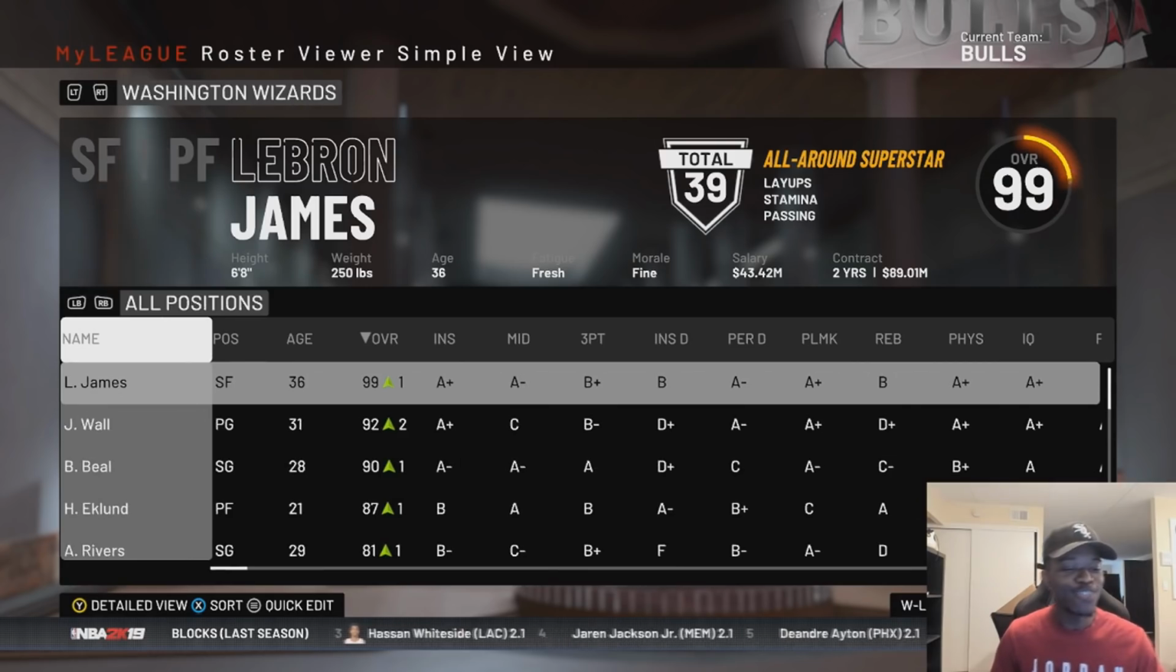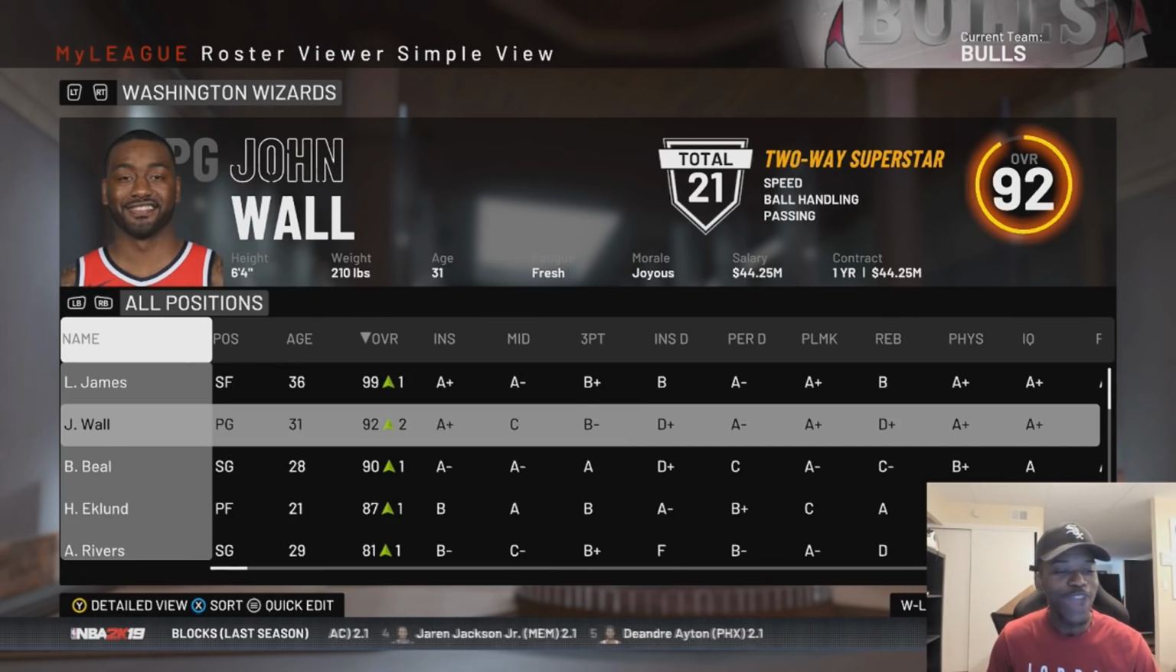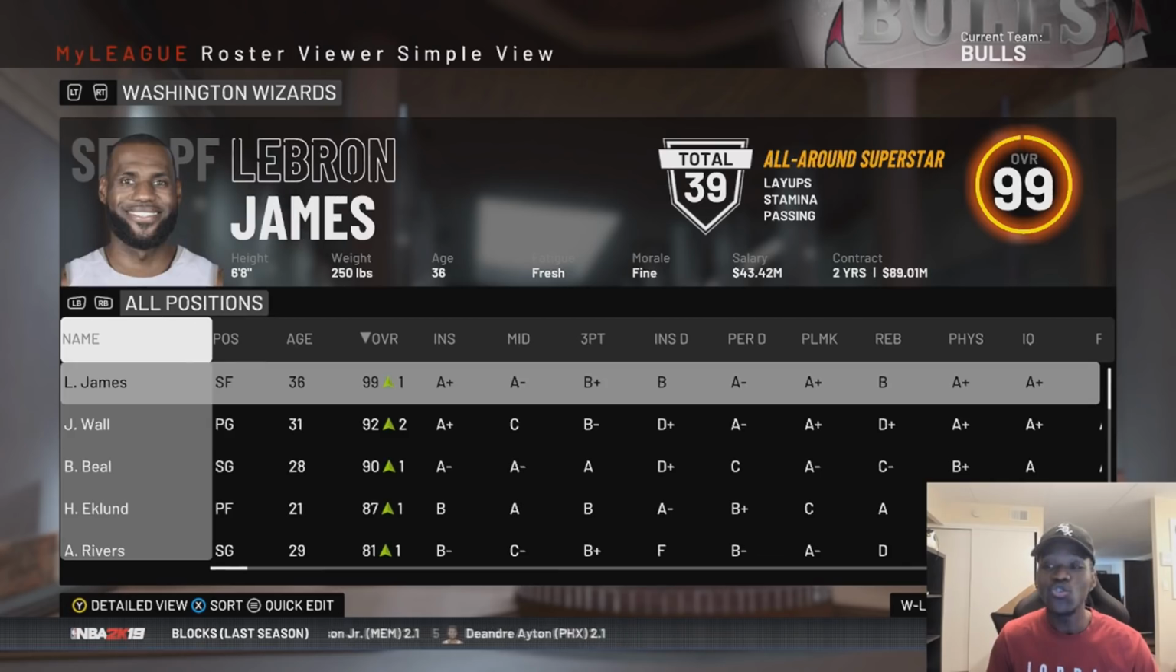All right. The Wizards: John Wall, Bradley Beal, and LeBron. That's it. A 2-year, $90 million deal. That's the type of contract LeBron just got.